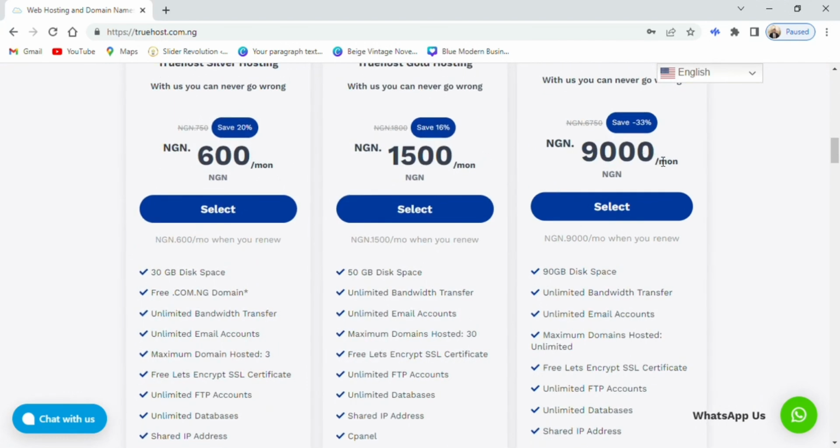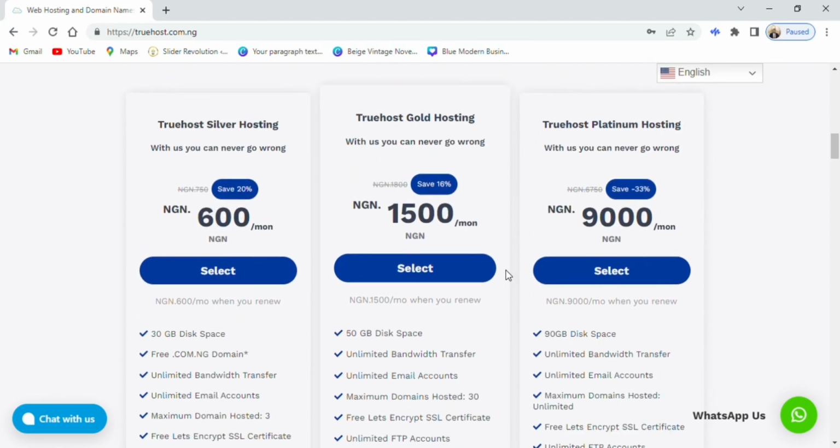I can assure you some of the hosting packages I used in the past are international based, and I spent hundreds of thousands just to renew my website every year. That became a problem. In fact, even now you can't make payments. CBN has come up with a policy that you can't make international payments. So that got me to go into research, and guess what? I found these guys, and they are the most amazing. I've seen many other Nigerian based hosting companies, but trust me, Truehost is the best.